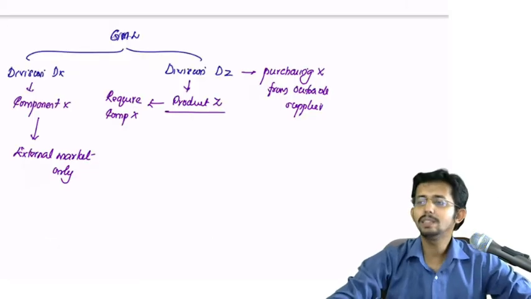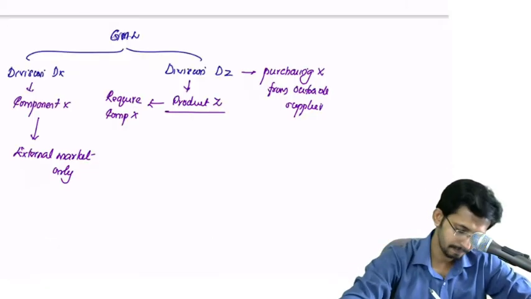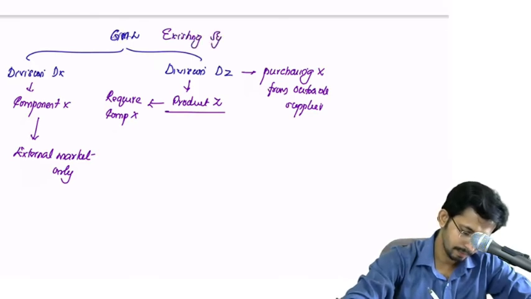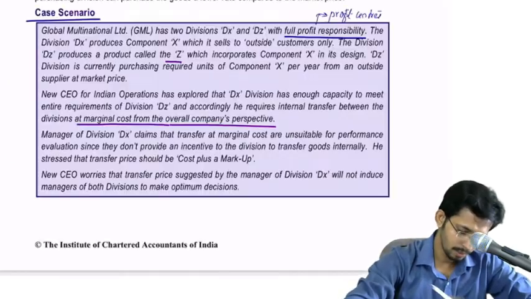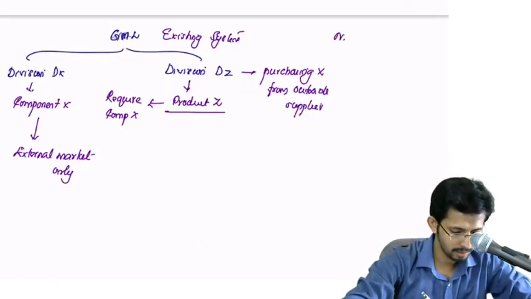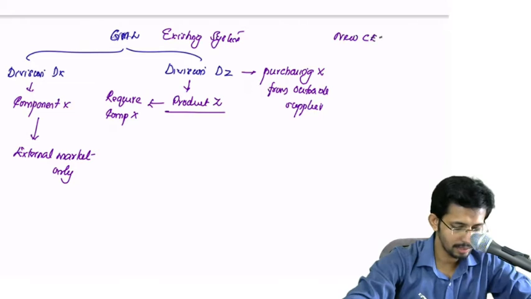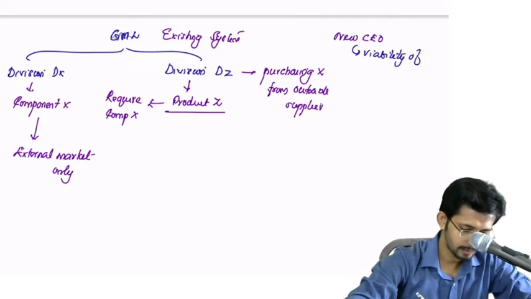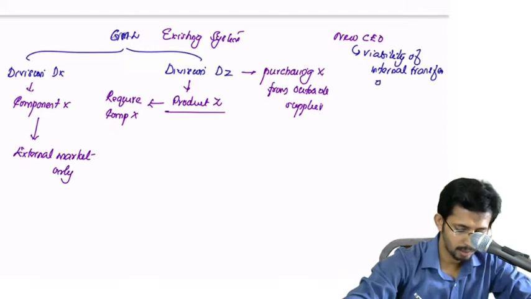Now this is the existing system, and a new CEO has joined. The new CEO evaluated the viability of internal transfer of component X.